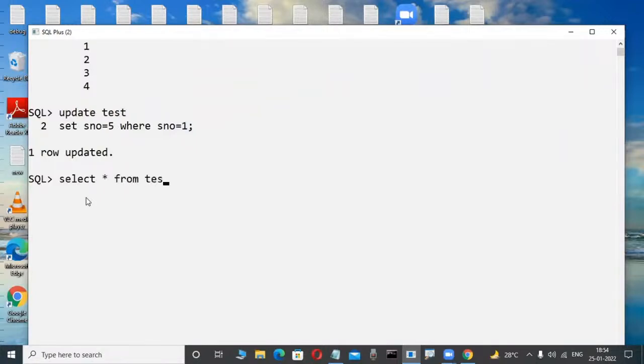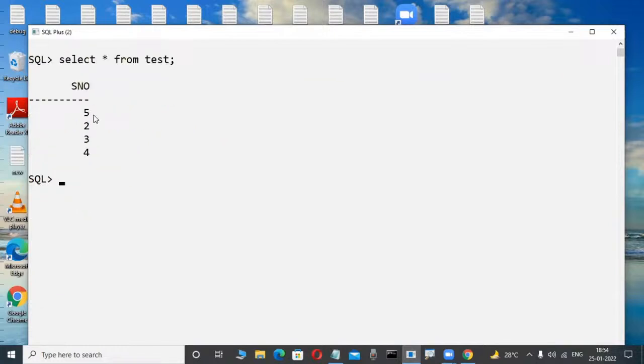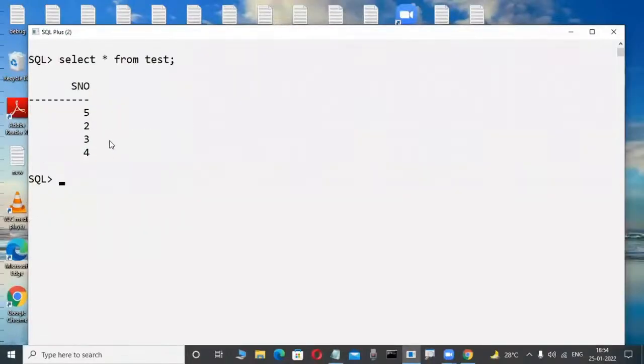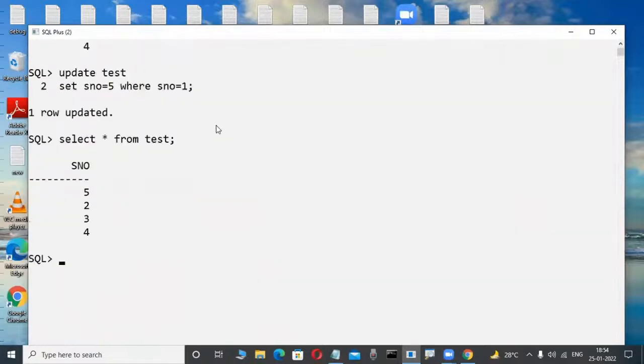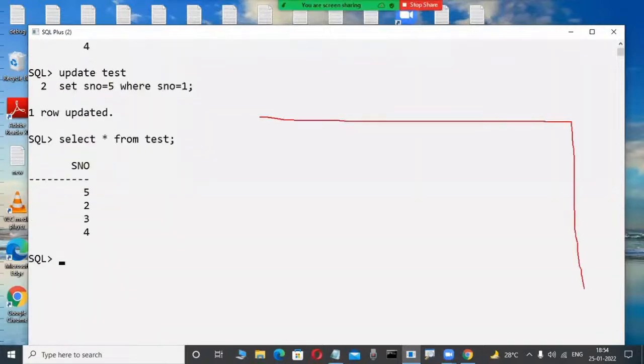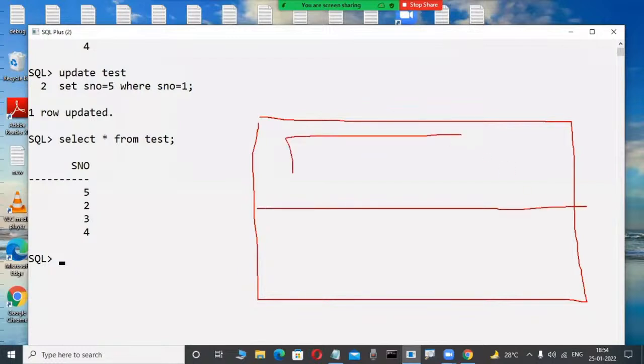Very good, memory. Some people are telling memory, correct. Here 5 is there or not? 1 is changed into 5 or not? Yes, observe here, that 1 is changed into 5 only. The new value for the transaction is stored in the memory area, in a buffer. And in a buffer somewhere, the old value for the transaction is also stored.